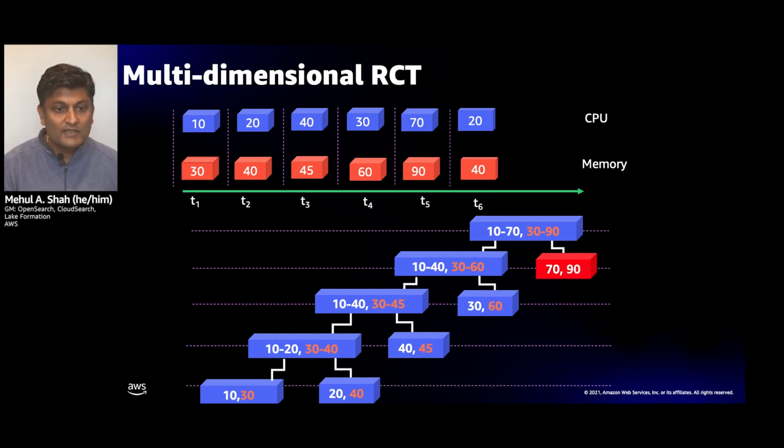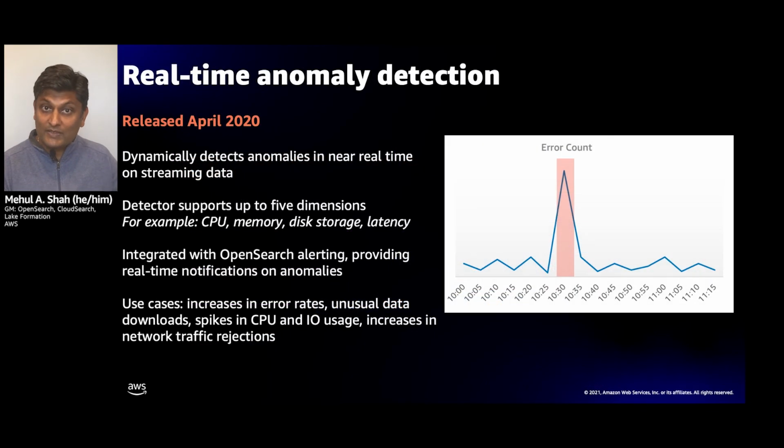Okay. So this is the basic mechanism for building a summary structure, building a model over your stream, and then looking for anomalies. We released this in April 2020. We actually embedded it in OpenSearch, so you could set up a detector per index, and you could detect anomalies for multiple dimensions, up to 5 dimensions. And it worked really well.